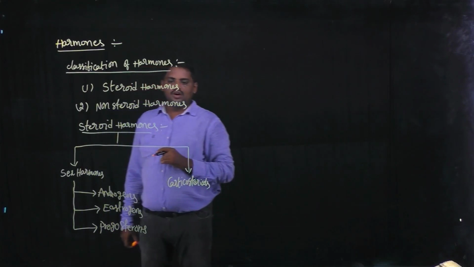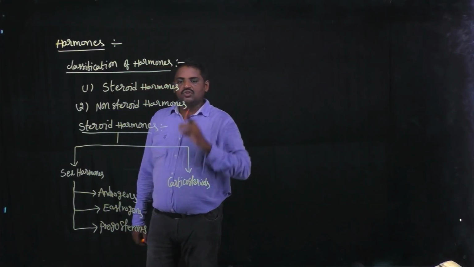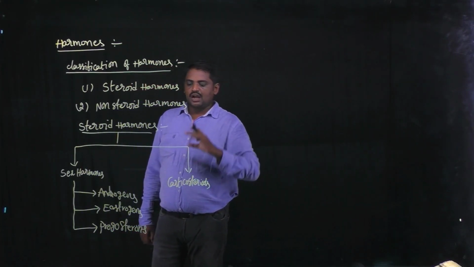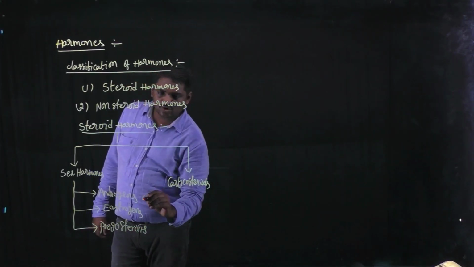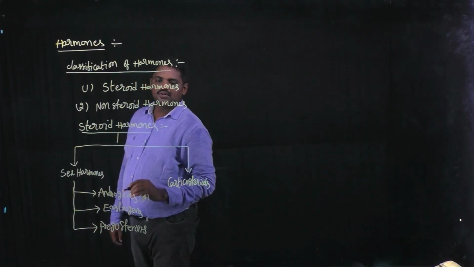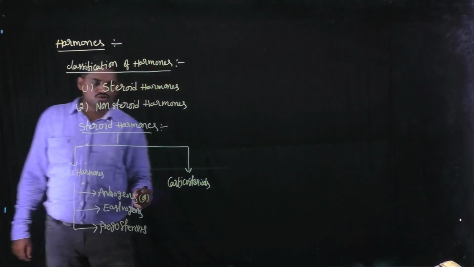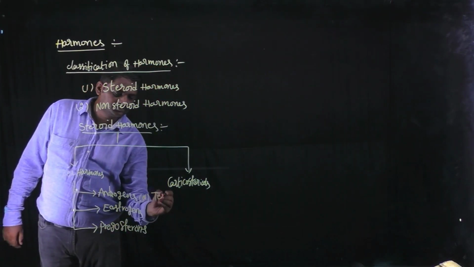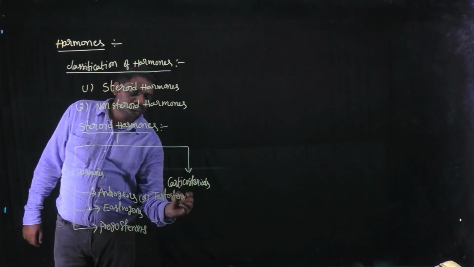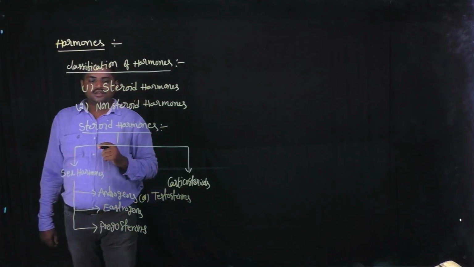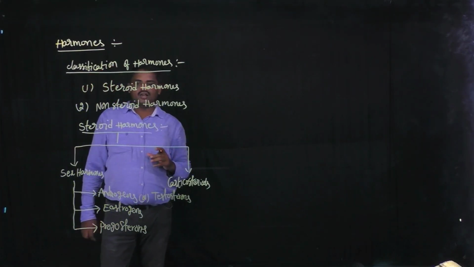Now, androgens are testosterones. Androgens are testosterones.